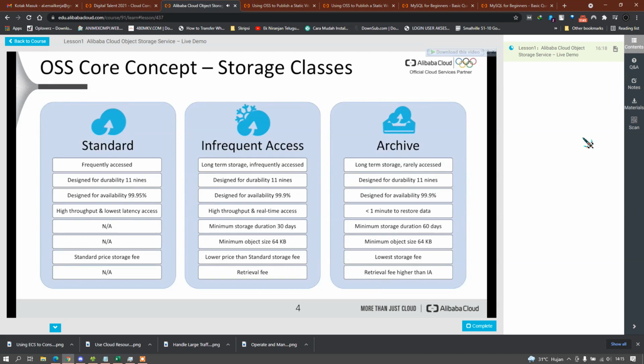They also provide different limitations on your files, like, for example, the minimum storage duration and the minimum object size that is billed per file. On top of that, while they have lower storage fees, there are additional fees if you want to retrieve them, for example. And also in the case of archive, it takes around 1 minute to restore the data and to have it accessible again.